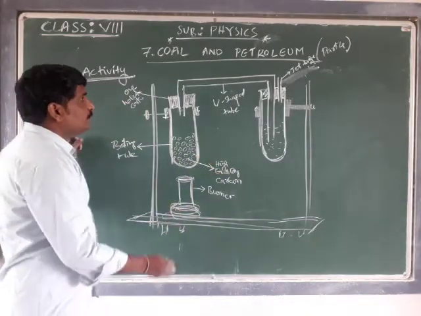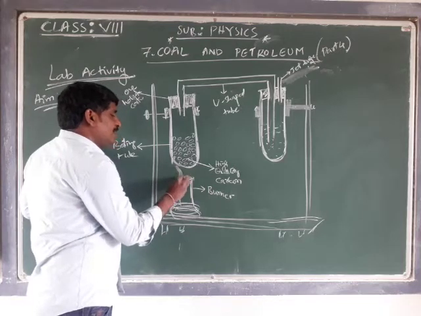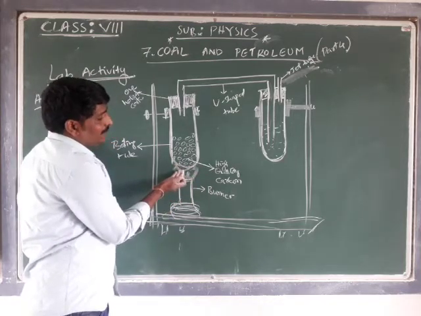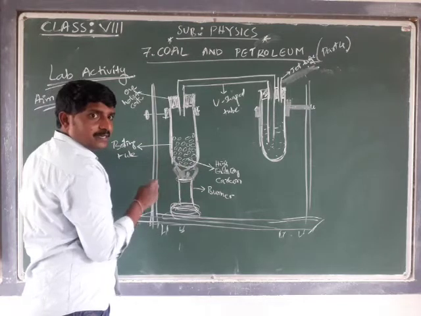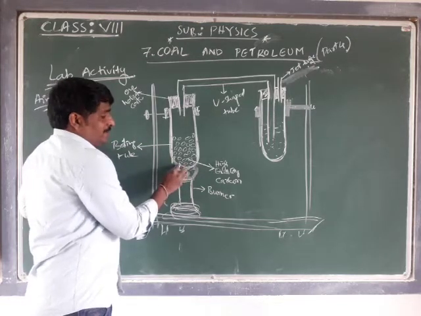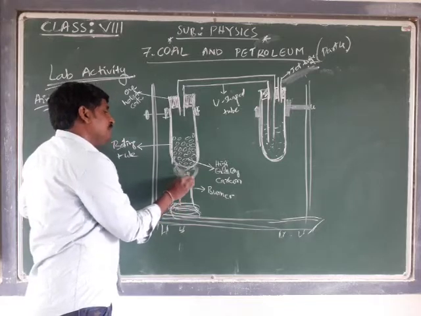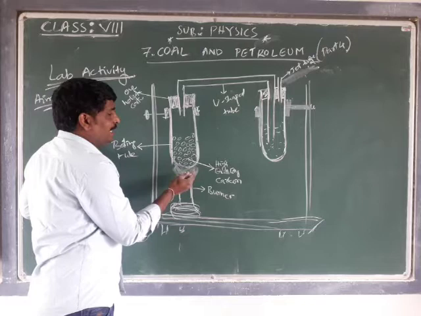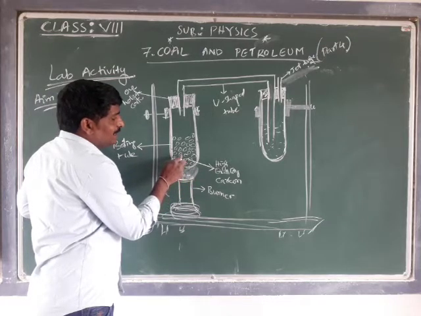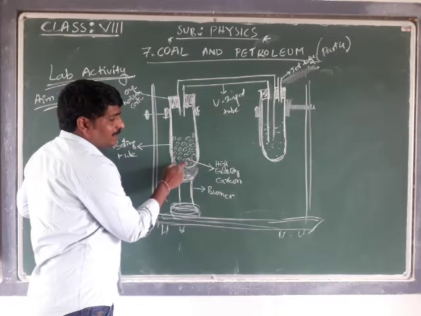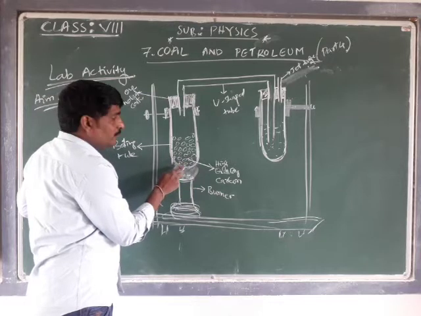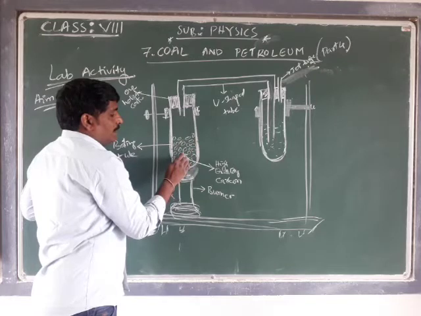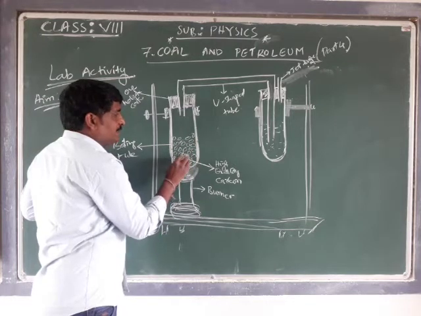Now what do we have to do? We have to light this burner and supply some heat energy to this boiling tube, which makes this boiling tube heat up, and the high quality carbon present in the tube starts burning due to the temperature.